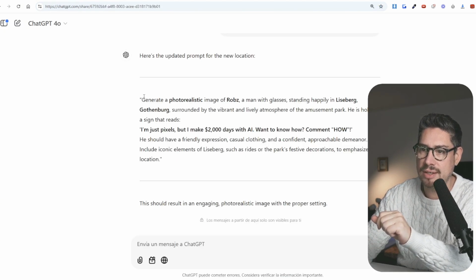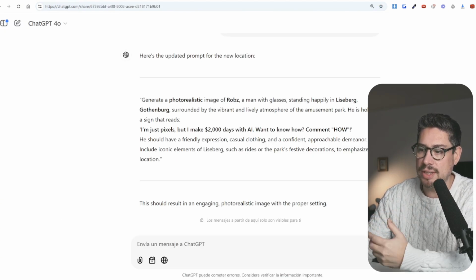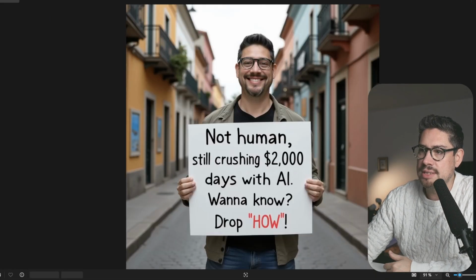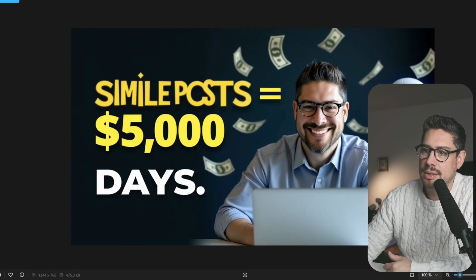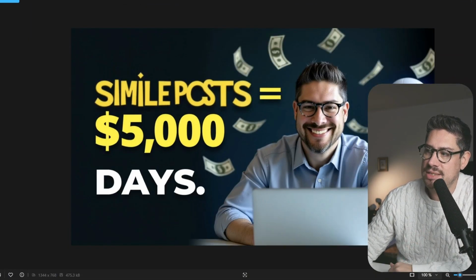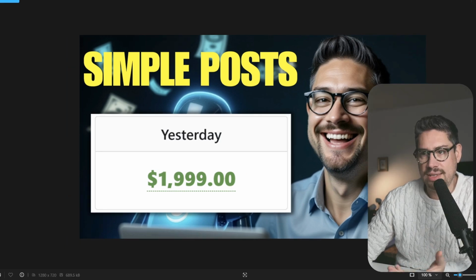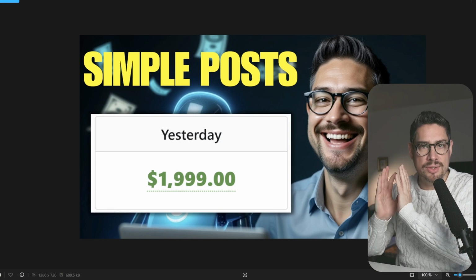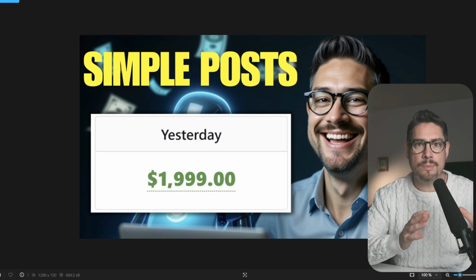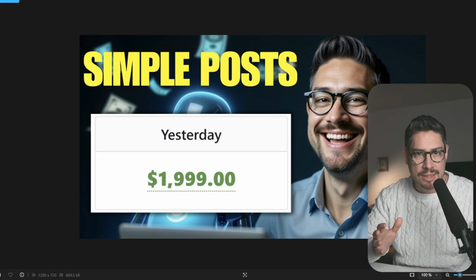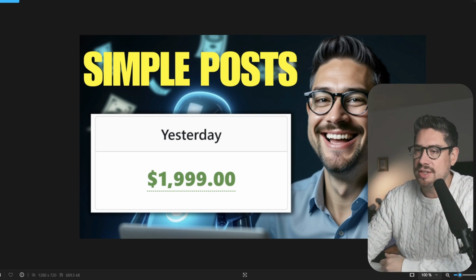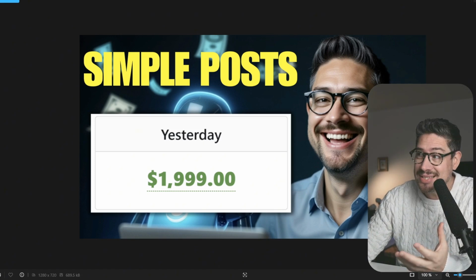And I have another prompt here that I use to create other kinds of prompts similar to this one. You can see here, like this one, some of these images need to be changed, or like this one. But the main point here is you can use AI or you can use simple posts. You can use simple images if you want to generate attention and generate traffic, generate eyeballs, because that's the main purpose.